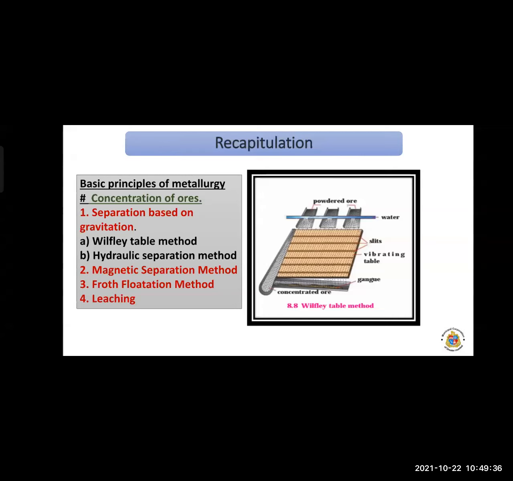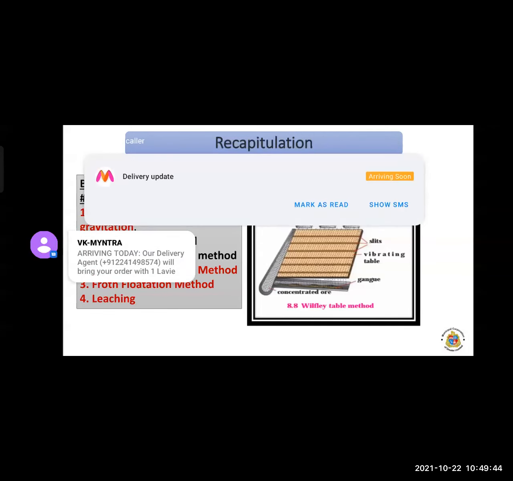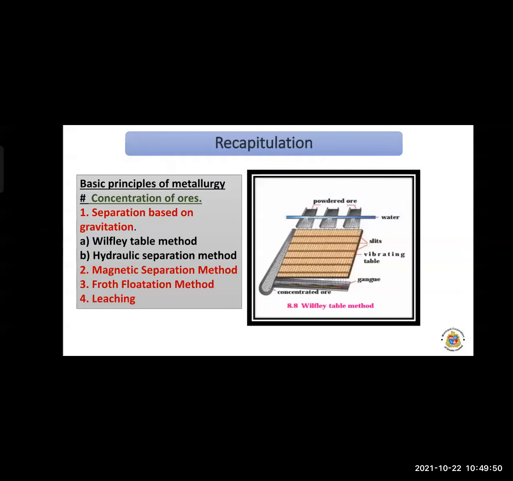The gangue particles, which are lighter, are carried away along with the water. And what will happen then? All the ore particles get stuck and collected in the slits between them. So this is the Wilfley table method.